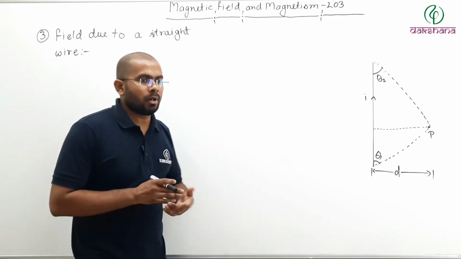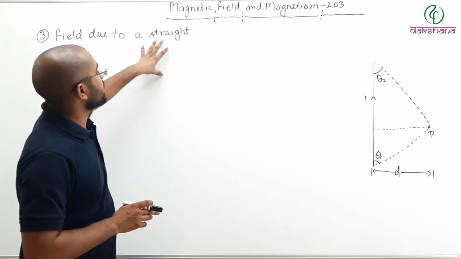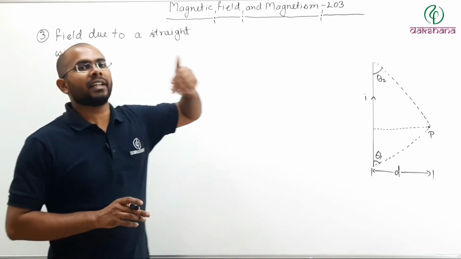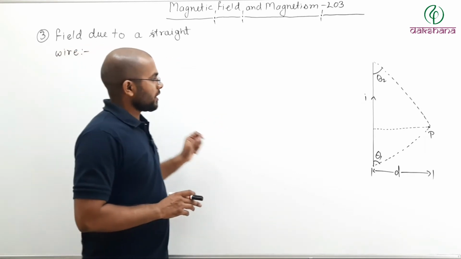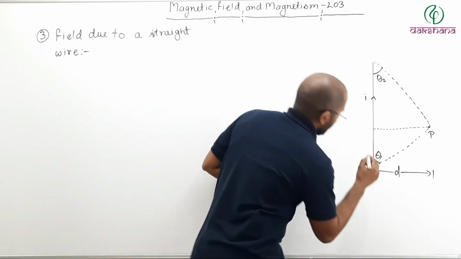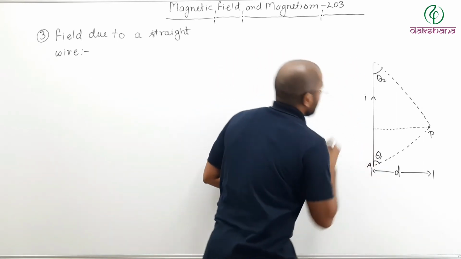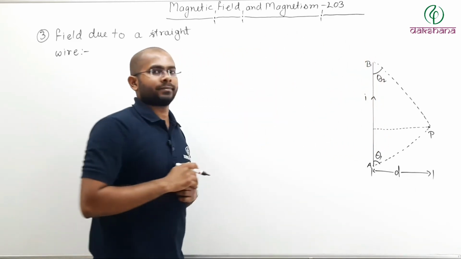So let us talk about the next point, which is magnetic field due to a straight wire, a straight current carrying wire. If there is no current, there is no magnetic field. So if there is a straight current carrying conductor from here to here, let us write it as point A, point B. Point A and B are two ends.